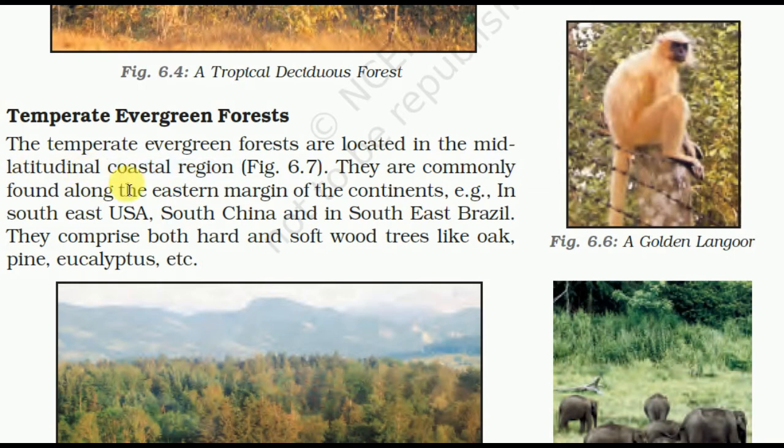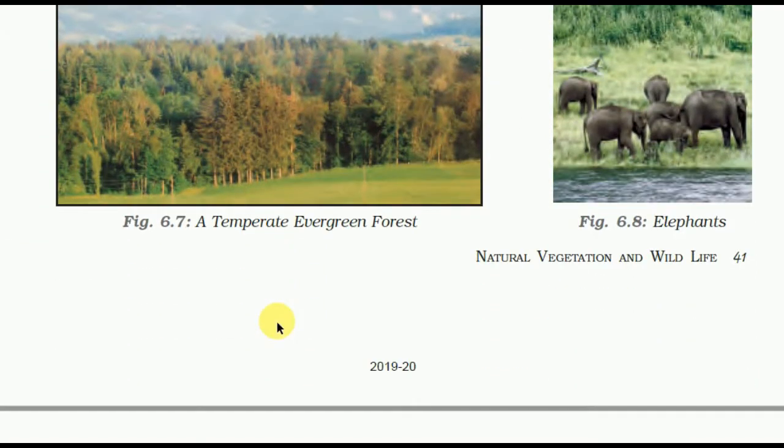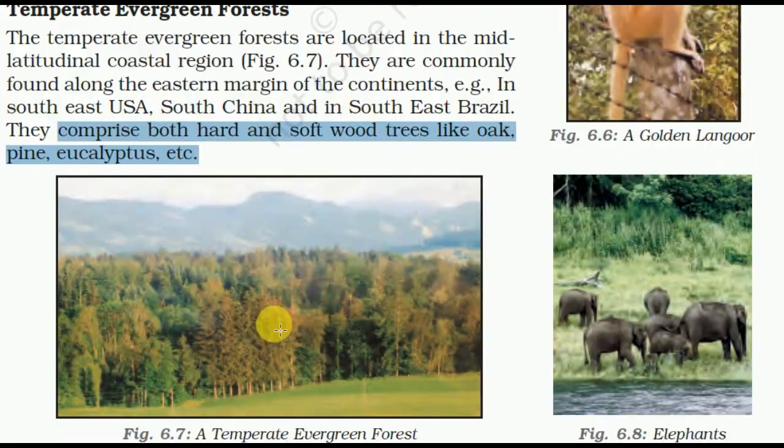They are commonly found along the eastern margin of the continent, for example in southeast USA, South China, and southeast Brazil. They cover both hard and softwood trees like oak, pine, eucalyptus, etc.